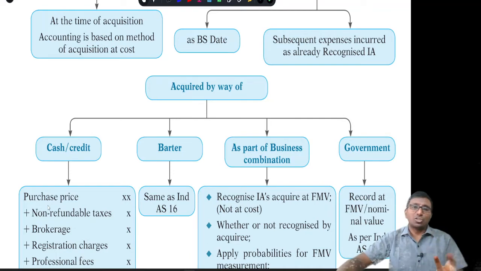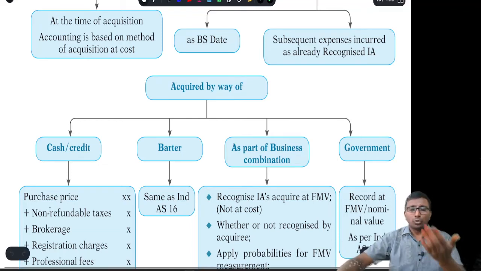Or self-construction, that is, self-generation of the intangible asset, which is the third one, and the fourth one is by government grant. Before going to self-creation of intangible assets, let us look at this.